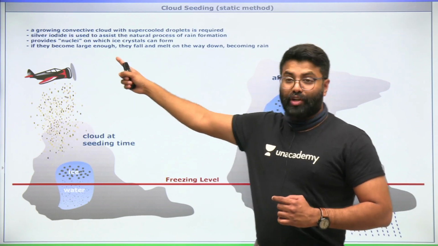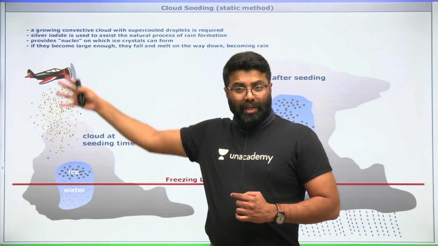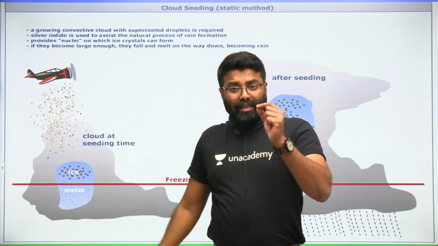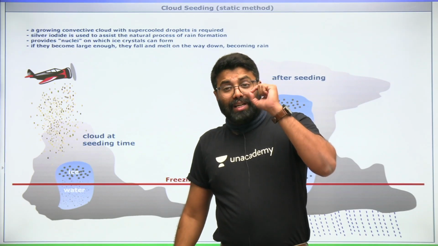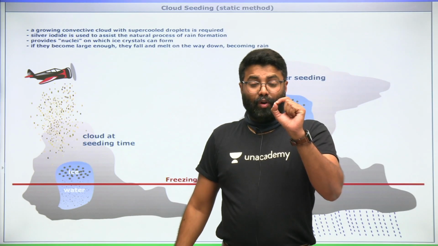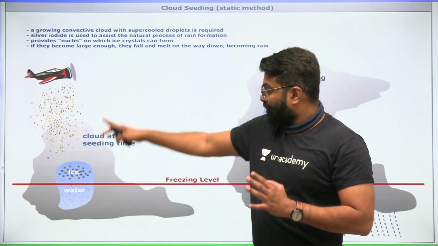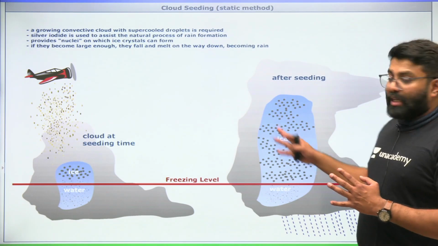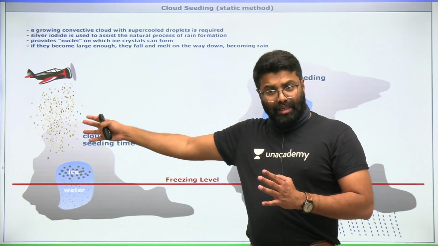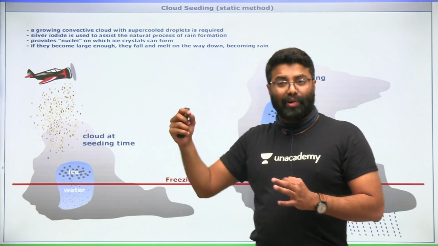You can see a jet here carrying a large number of dust particles. These dust particles have a crystalline structure so that the moisture can easily condense on them, forming clouds. This is a picture before cloud seeding. This is a picture after cloud seeding. The most commonly used chemical or dust particle is silver iodide.